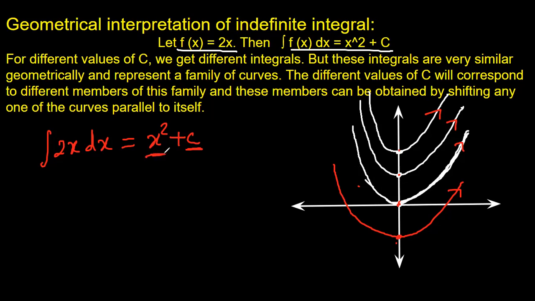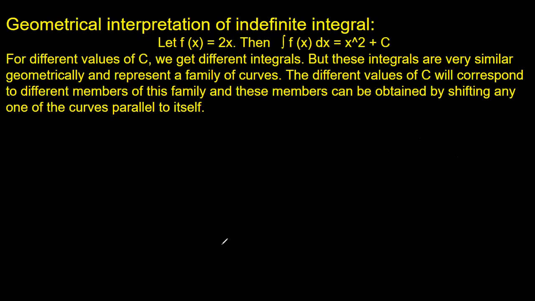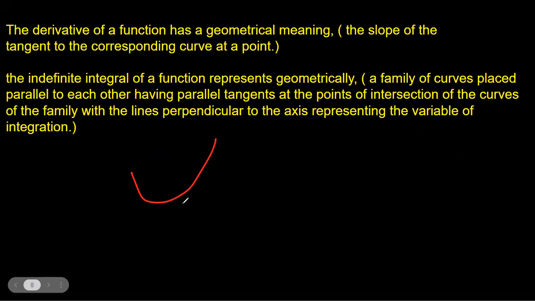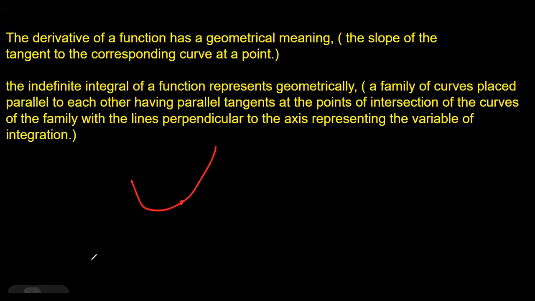There are many graphs, they belong to the same family. Here you can say the x squared family, and taking different values of c, we get different members of this family. Now again, let's talk a little bit about the derivative of a function. When we talk about the derivative, we were talking about the tangent. Suppose this is a function, and at a certain point, this is a point, we are talking about the tangent to this function, just a line that just touches this function. This is f(x), the function here, and this is tangent T. So derivative means the slope of this tangent, right?